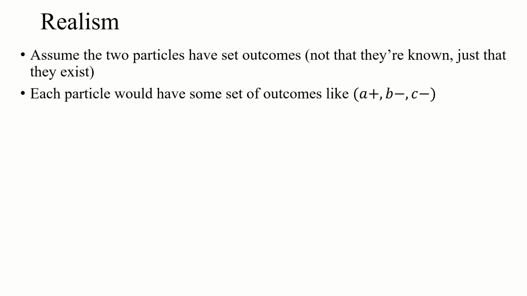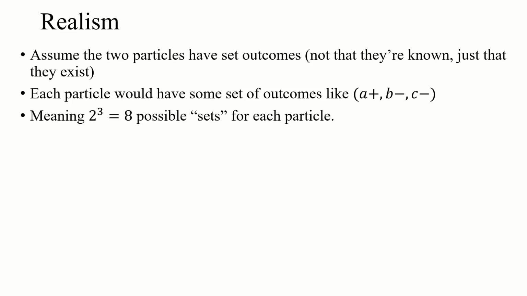So we could look at one particle and say, okay, we know this state exists where if it was measured along A, it would be spin up, B it'd be down, and C it'd be down, say. And you'd be able to write this sort of list of outcomes, one set of outcomes for every particle that's generated, right? If it's measured along A, there are two possible outcomes, B two possible outcomes, C two possible outcomes.